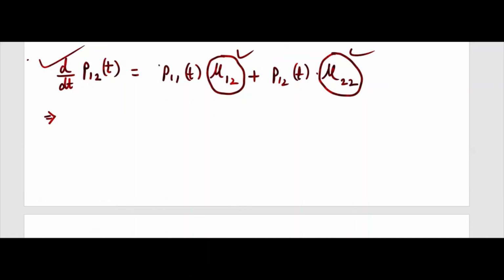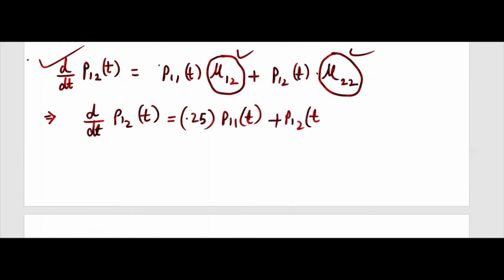So let's put the values here, then we'll solve it. So let me write d upon dt P12(t) is equal to 0.25 P11(t) plus P12(t) times minus 0.20.